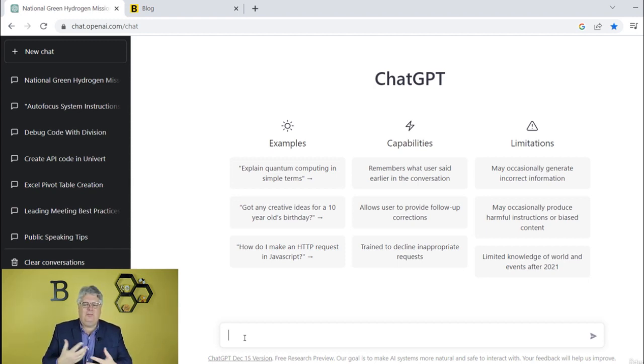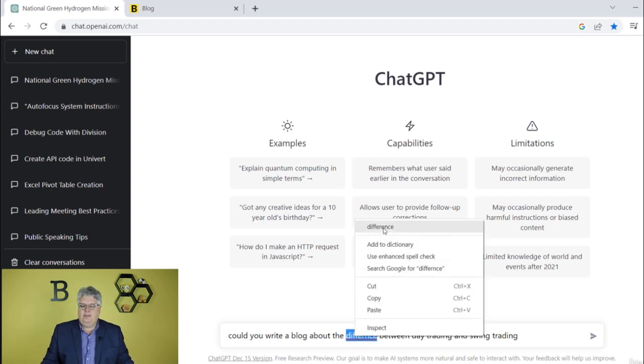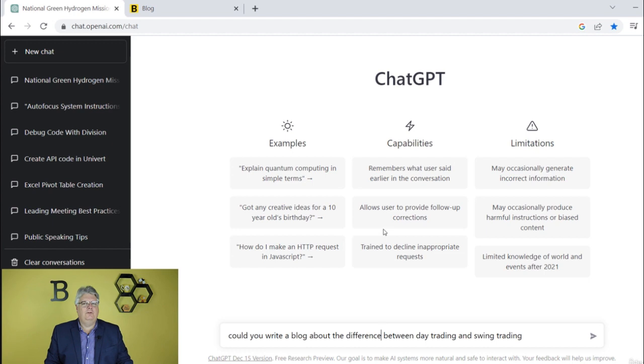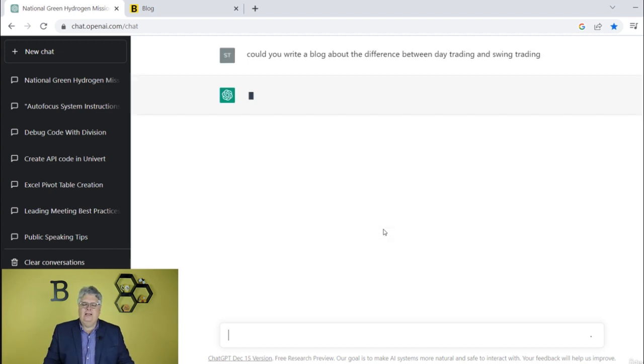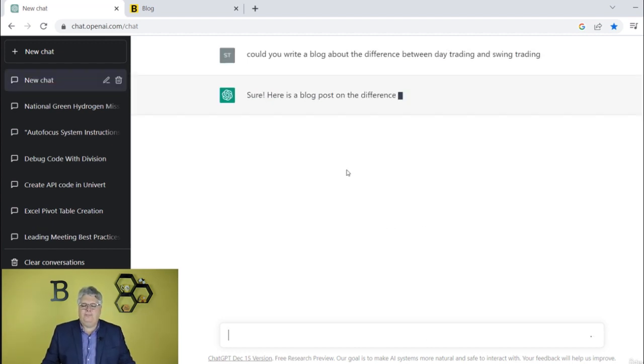So I might start, my thing is, first I might want to know more. I kind of know, but let's say I wanted to know more, or here I could just start this way. Could you write a blog about the difference between, this is how simple it can be, between day trading and swing trading? Now you've probably heard of day trading, where you're opening and closing your positions in one day, but swing trading is a little different. It's still active trading. So let's see what ChatGPT comes back with.